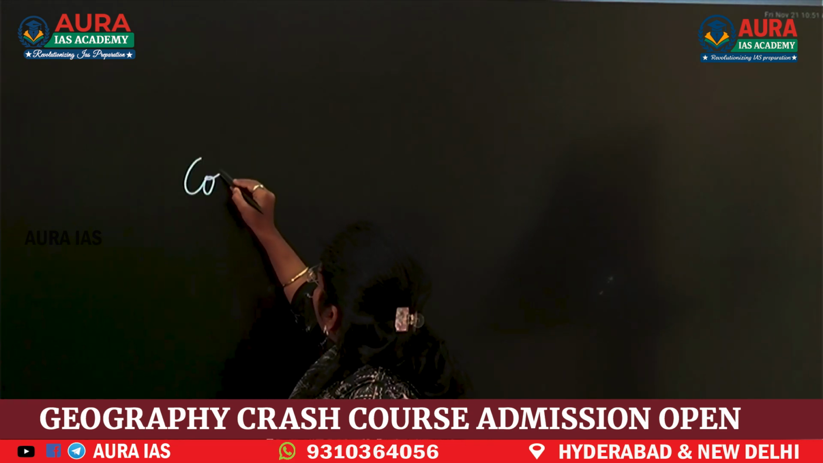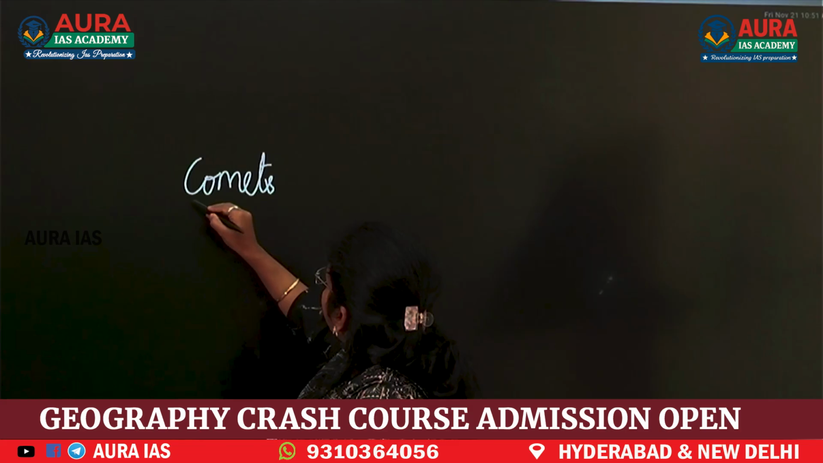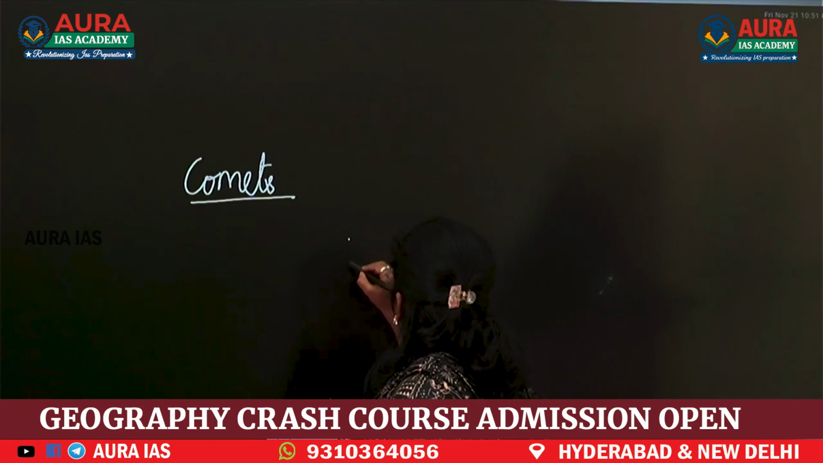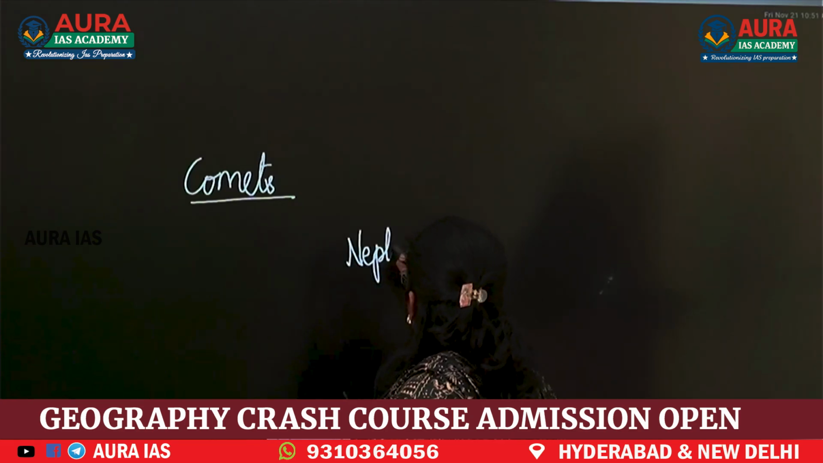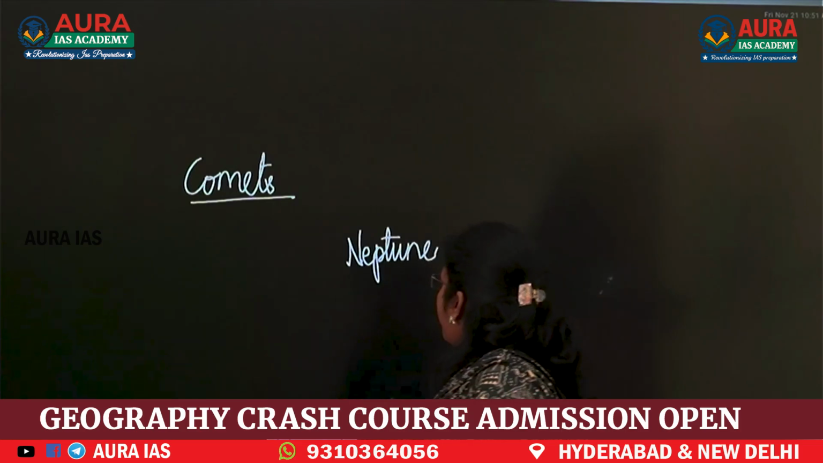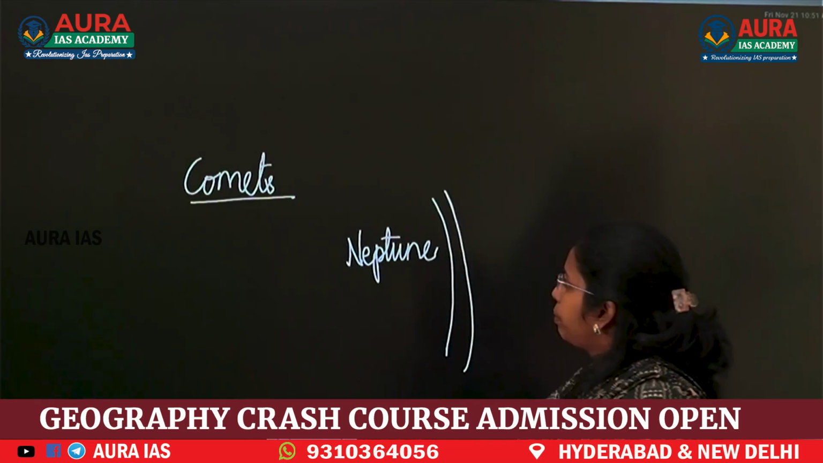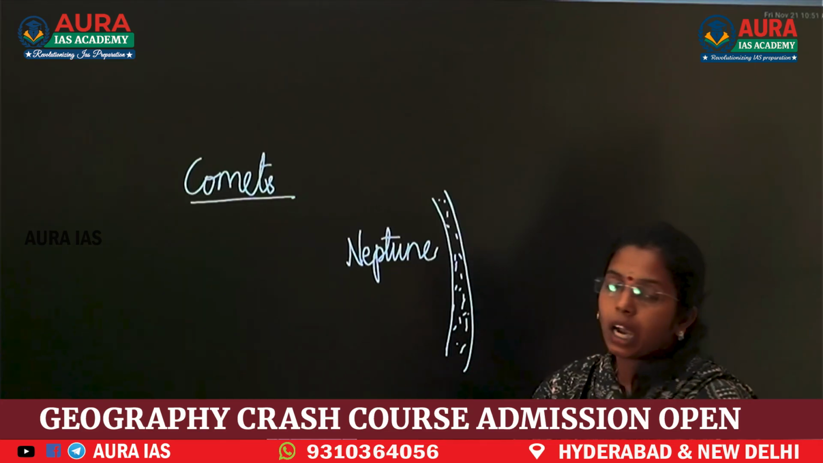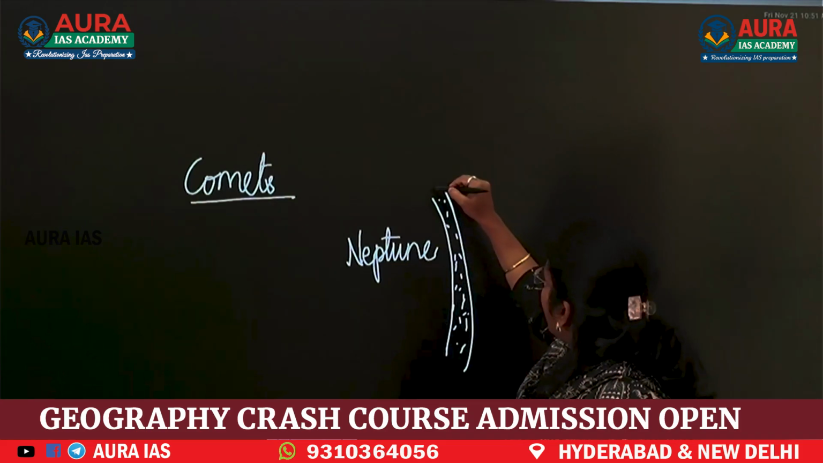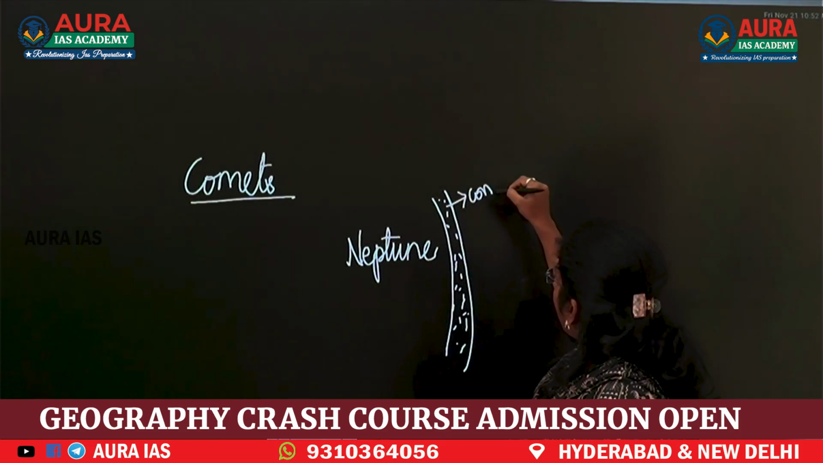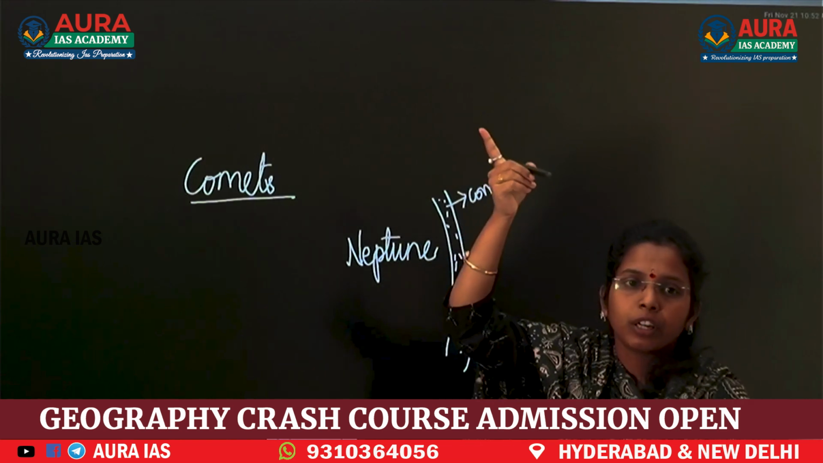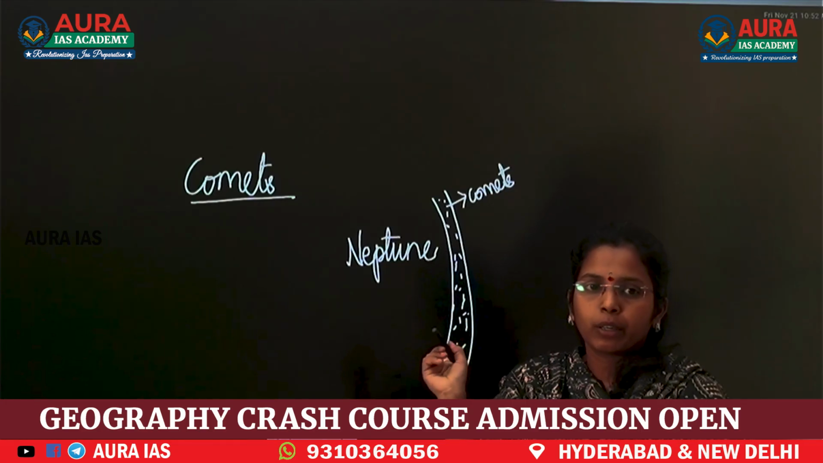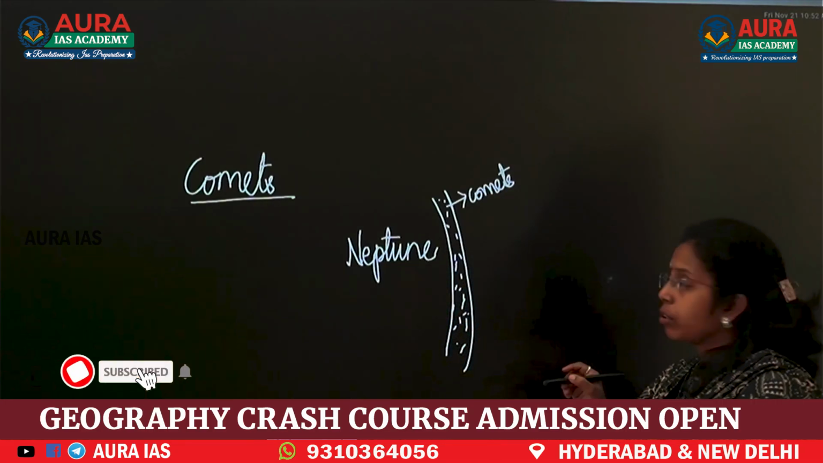After that, comets. Icy particles present after Neptune. Icy, gaseous, dust particles present after Neptune, and these are known as comets. Either fire, meteor, or ice. Go hot, get cold. Like that you have to remember.